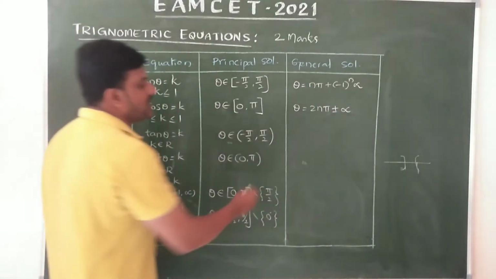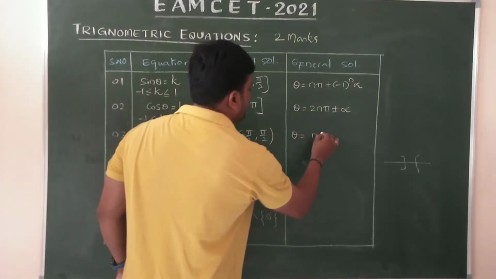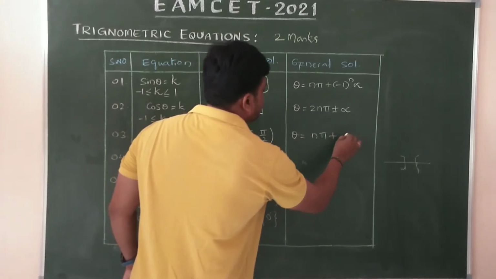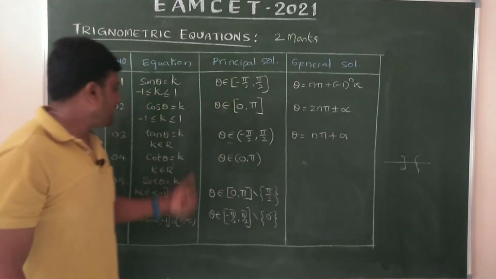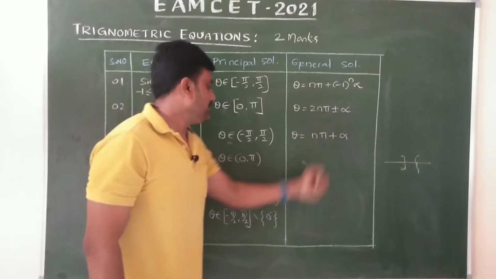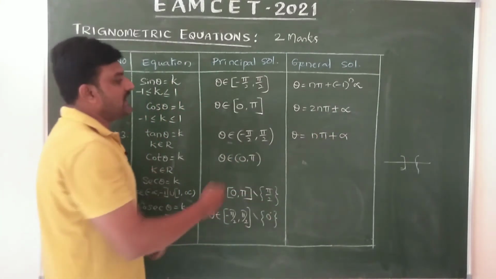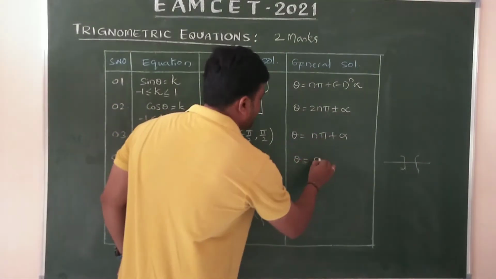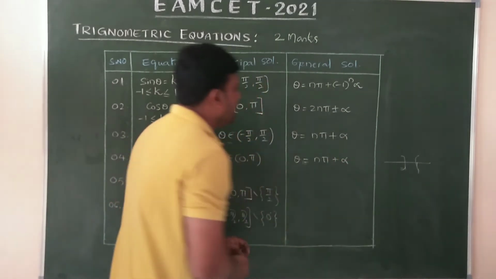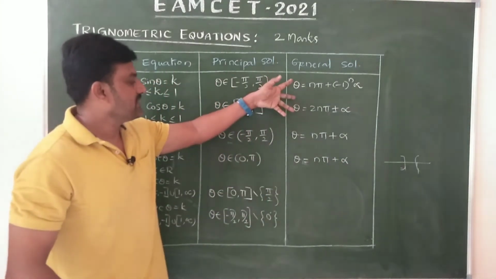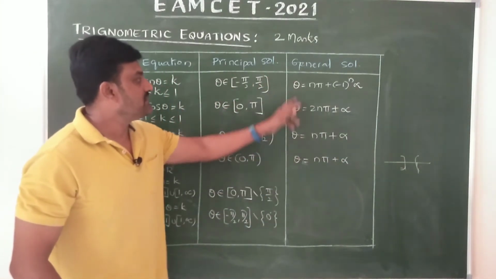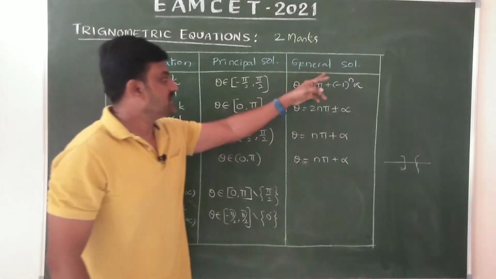For tan we have theta equals n pi plus alpha. For cot also it is the same, theta equals n pi plus alpha. We need just 3 formulas, the 3 general solutions.